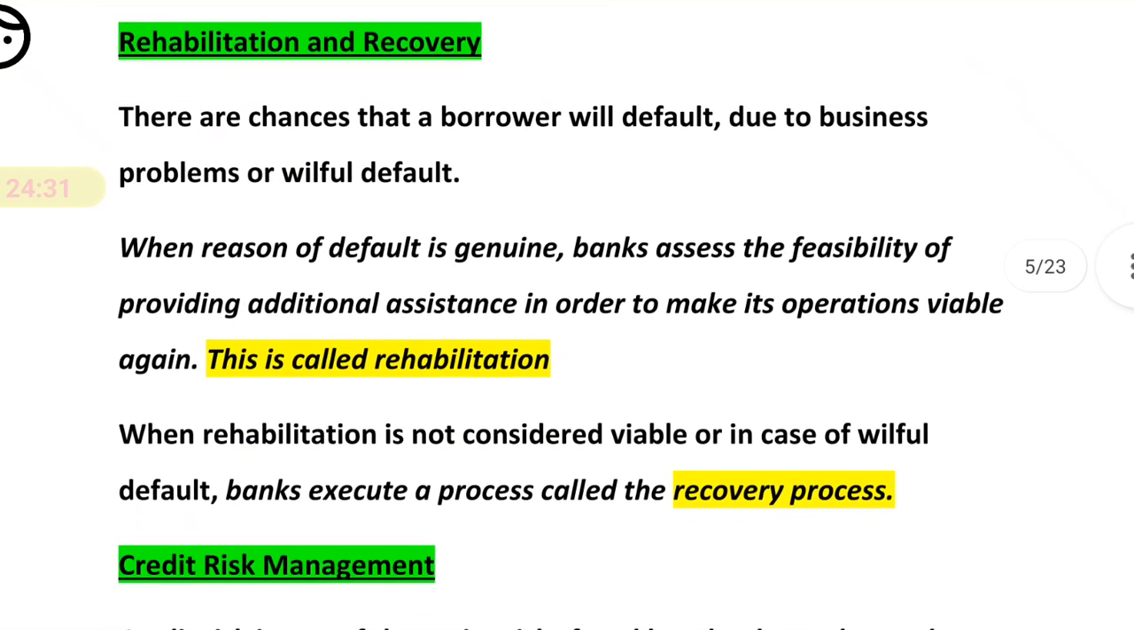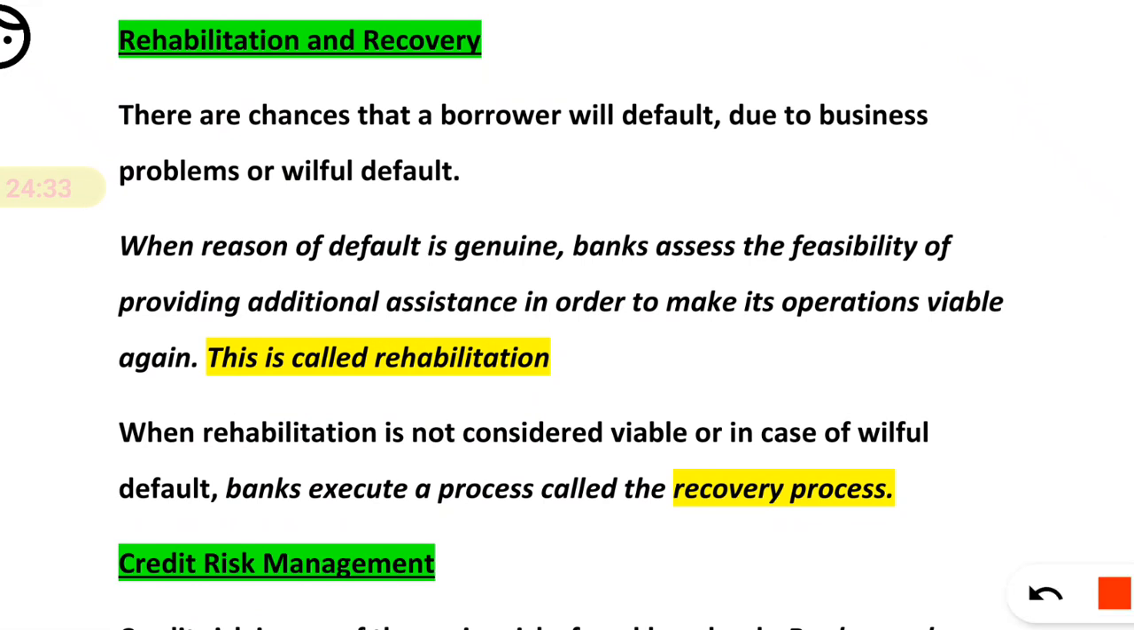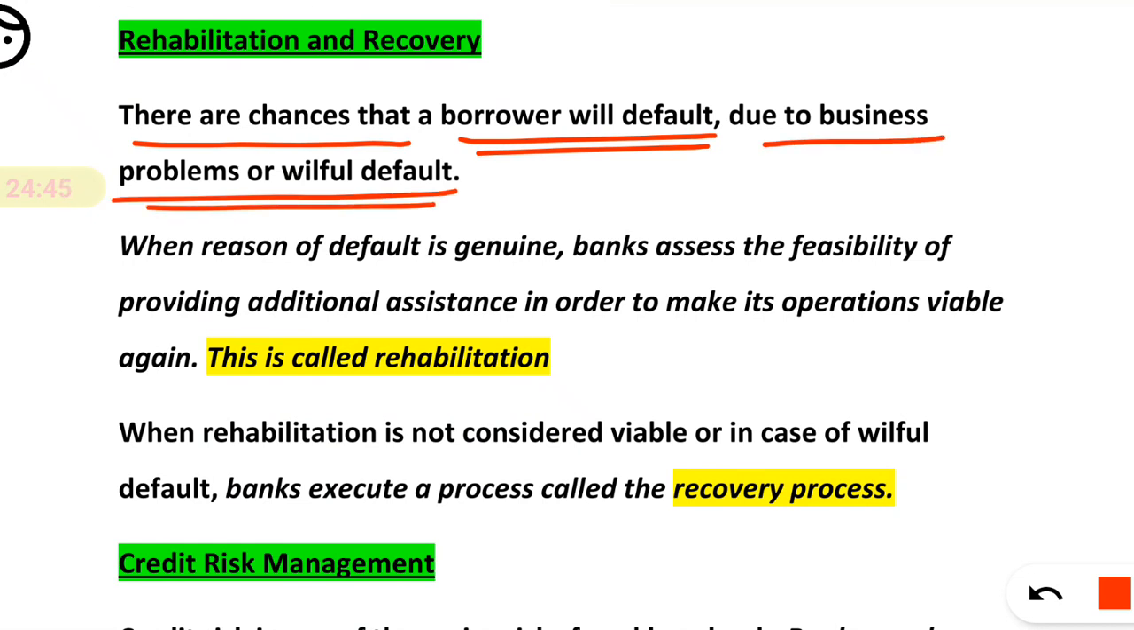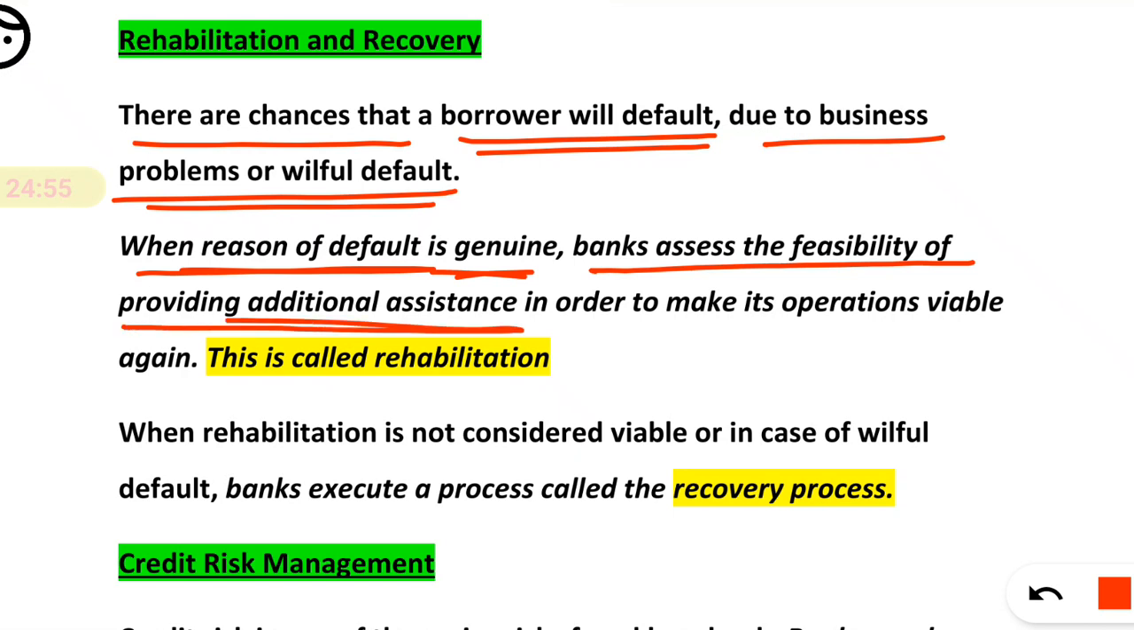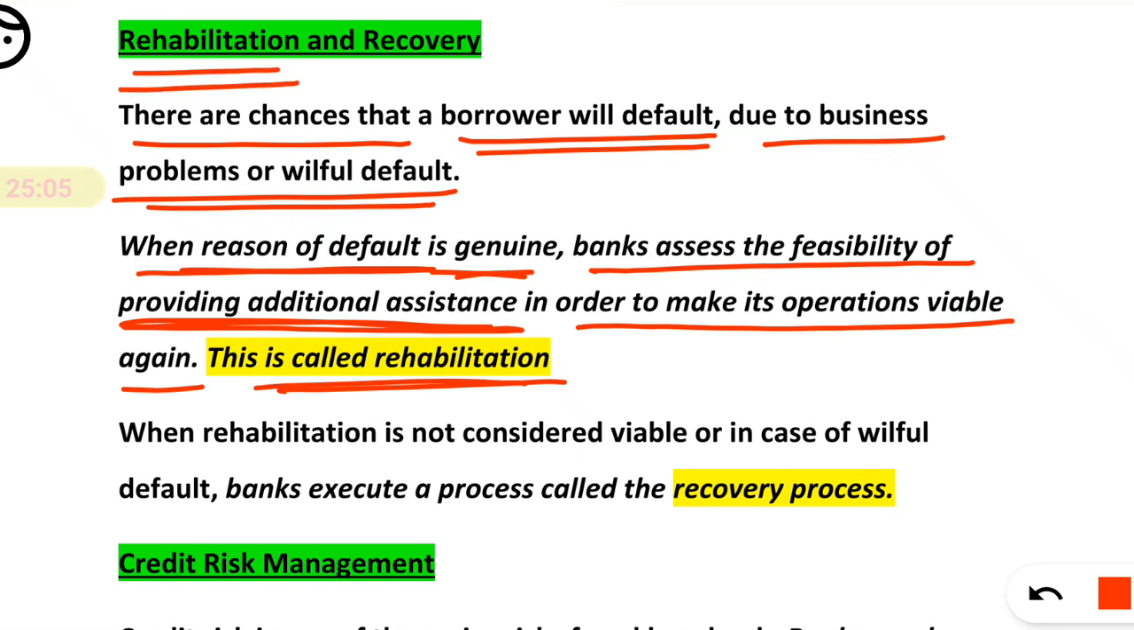Now what is rehabilitation and recovery? See, there is a chance that a borrower will default, due to a business problem or maybe willful default. When the reason for a default is genuine, the bank assesses the feasibility of providing additional assistance in order to make its operation viable again. This is called rehabilitation. The name itself is self-explanatory.